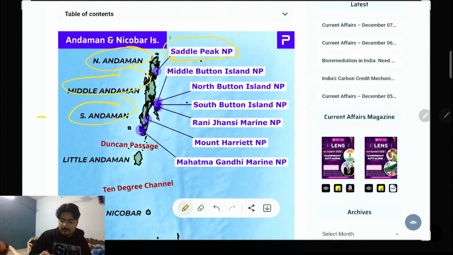South Andaman and Little Andaman are separated by the Duncan Passage. One thing which is very important, this is an important question, the first question. Next question: Little Andaman is separated from Car Nicobar by the 10-degree channel. This is the second question. These two are the important questions here that you need to understand.